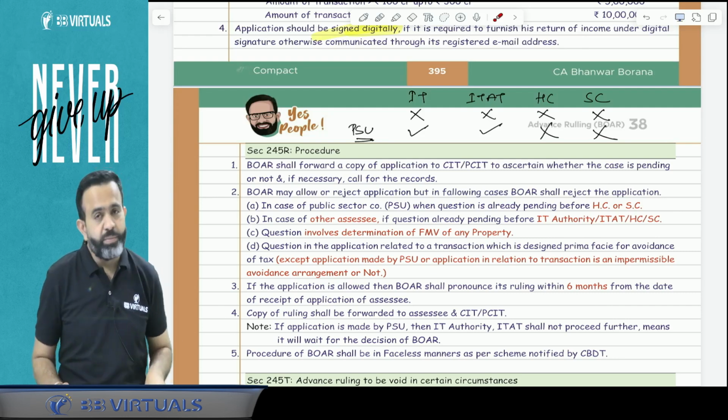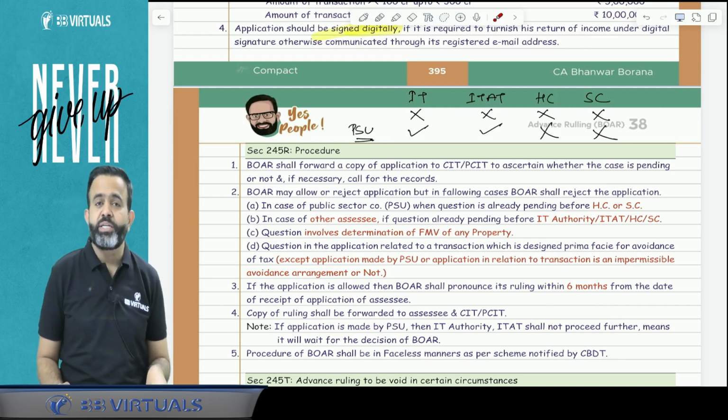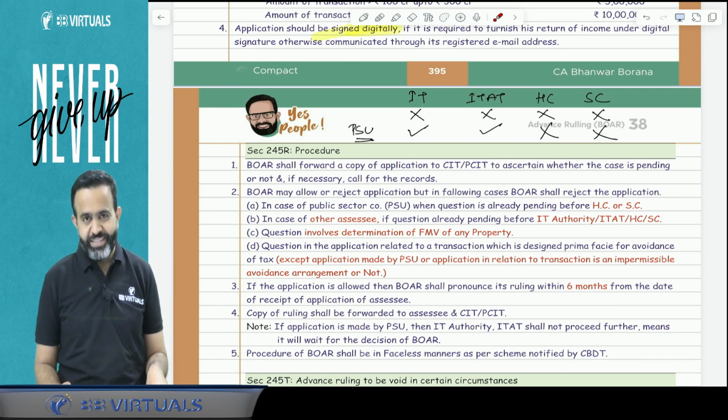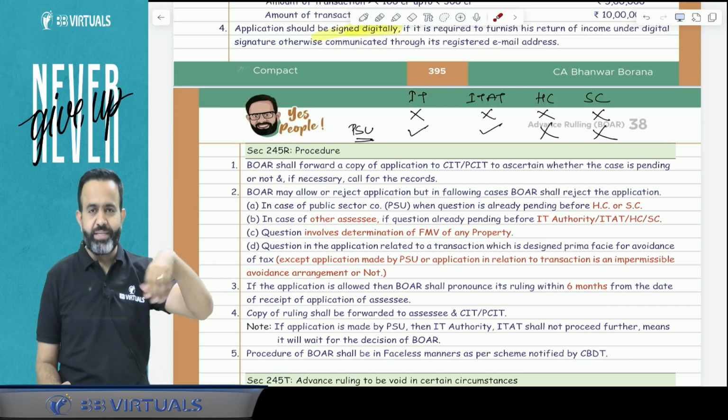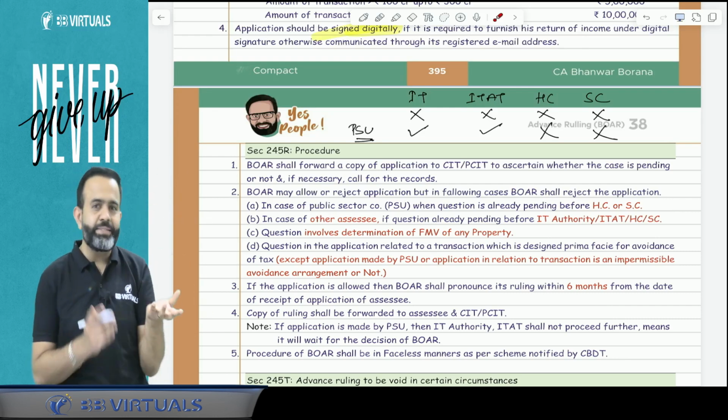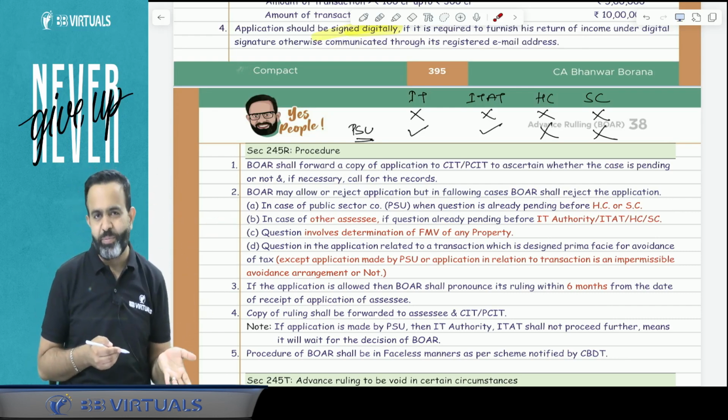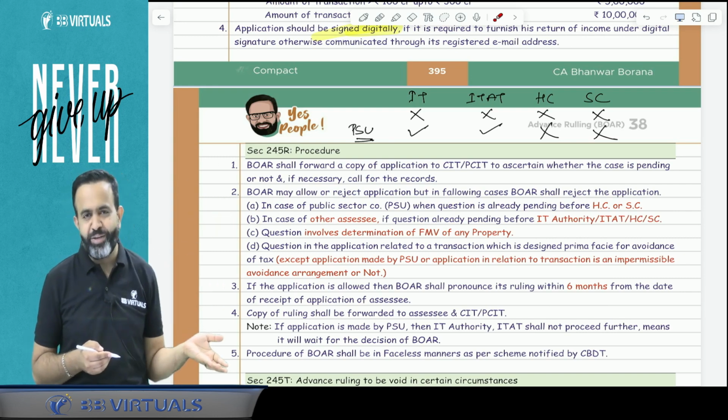Now the third is, suppose your question is related to the determination of the fair market value of property, means you are asking the board for advance ruling, please find out the fair market value of any property. So will they find out the fair market value of any property?